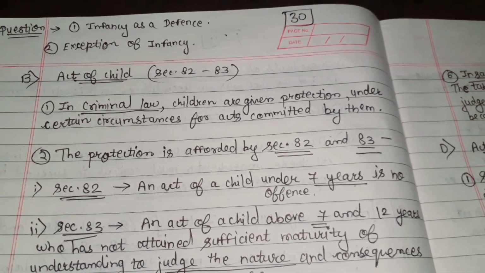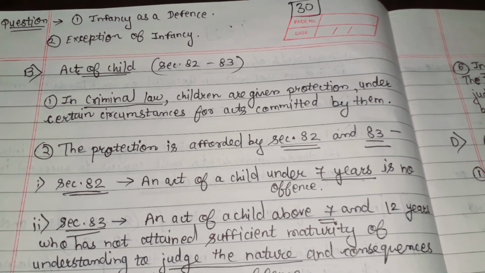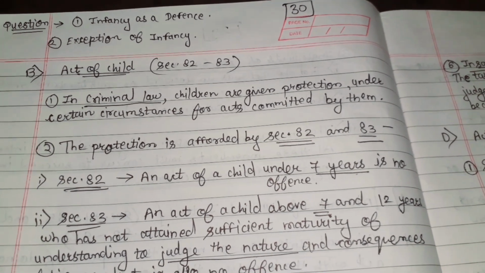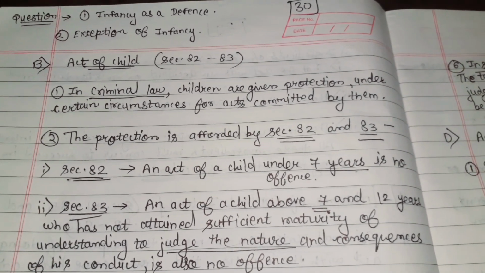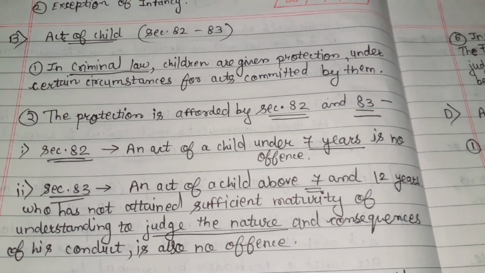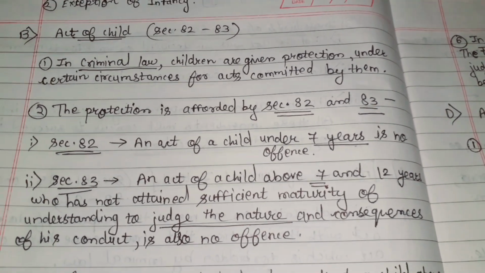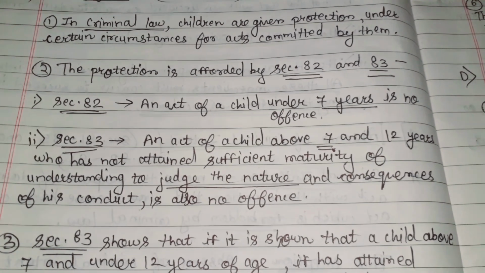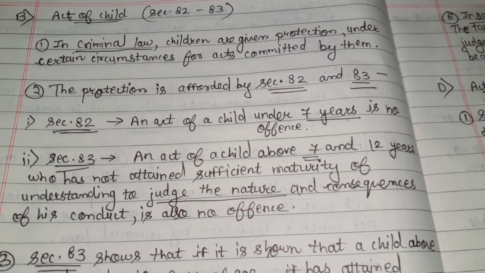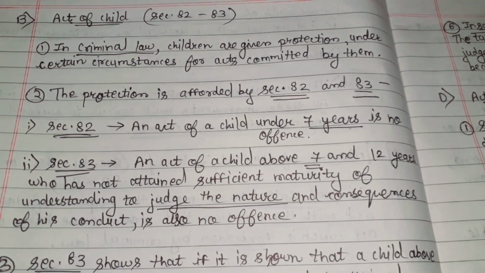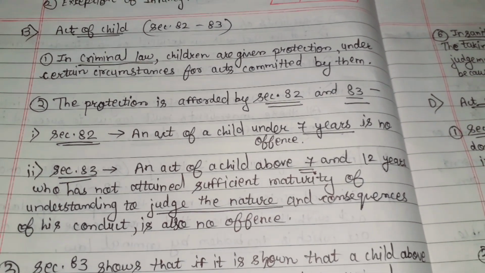In criminal law, children are given protection under certain circumstances for the acts committed by them. Here the protection is given to the children when they have committed the act. The protection is afforded by sections 82 and 83. Section 82 is about the act of a child under 7 years being no offense. Any child under the age of 7 years who has committed an act, then such an act will not be